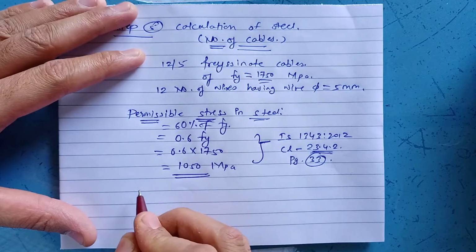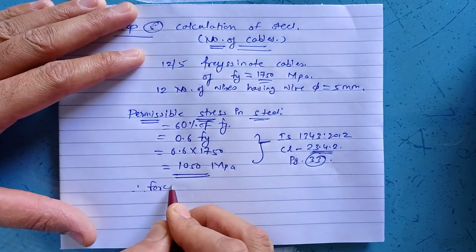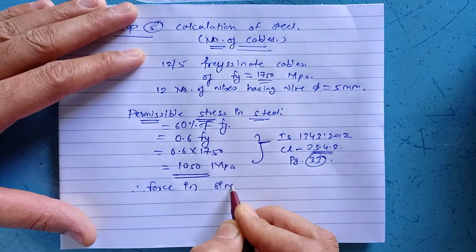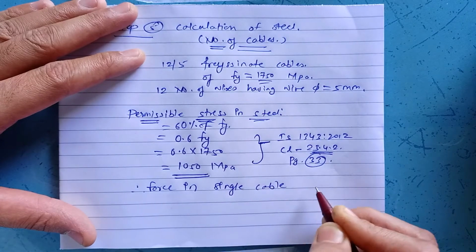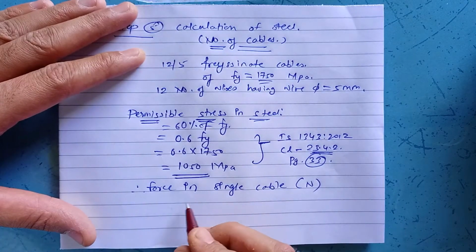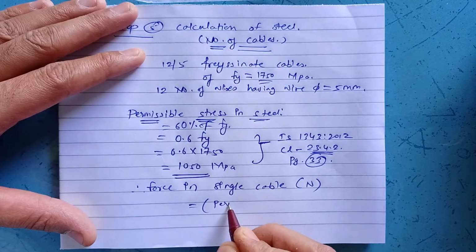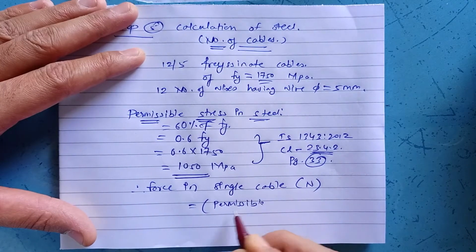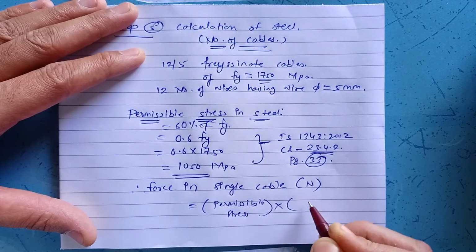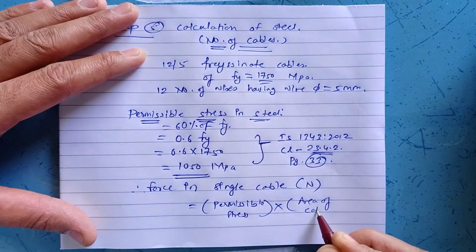Now force in a single cable in Newton we can calculate as permissible stress into area of cable.